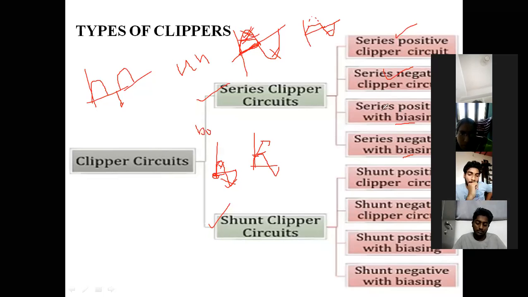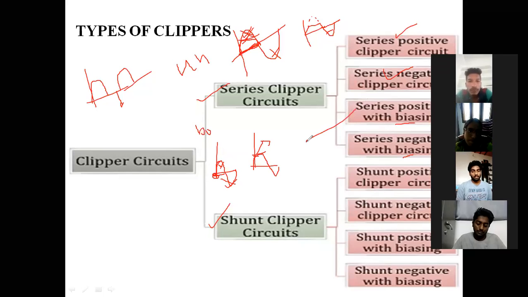Therefore, we have series and shunt clippers. A series clipper may cut the positive waveform and negative waveform, with or without using a reference voltage. Similarly, the shunt clipper cuts the positive pulse or the negative pulse. Cutting the positive means a shunt positive clipper, and cutting the negative pulse means a shunt negative clipper. We can use a reference voltage, shunt positive clipper with biasing circuit, and similarly shunt negative clipper with biasing voltage. These are the different types.